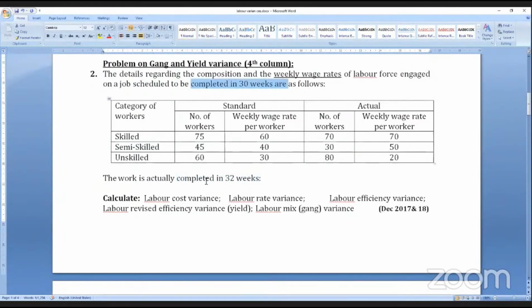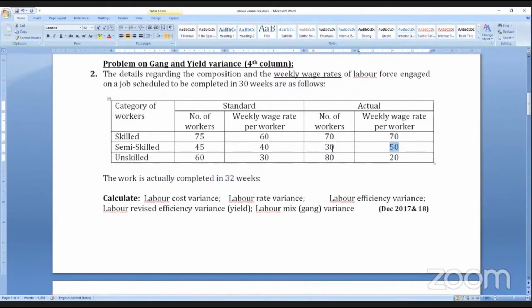So this is standard weeks for actual production: 75 into 30 weeks, 45 into 30 weeks, 60 into 30 weeks multiplied by the weekly wage rate. But actual is 70 into 32, 30 into 32, 80 into 32 multiplied by the actual weekly wage rate.